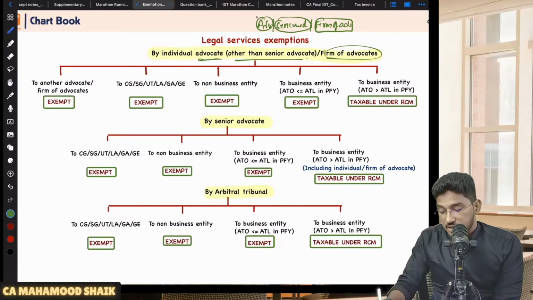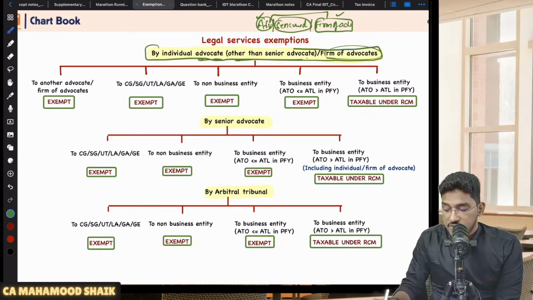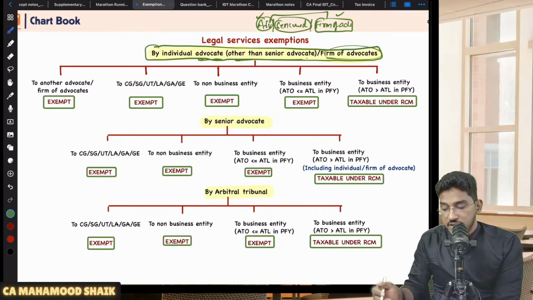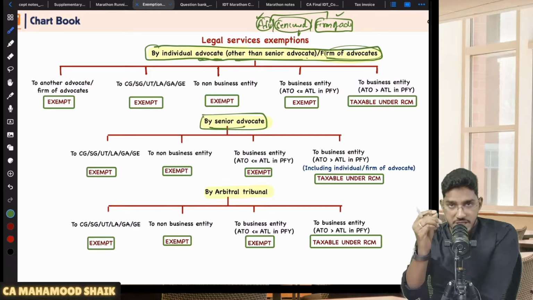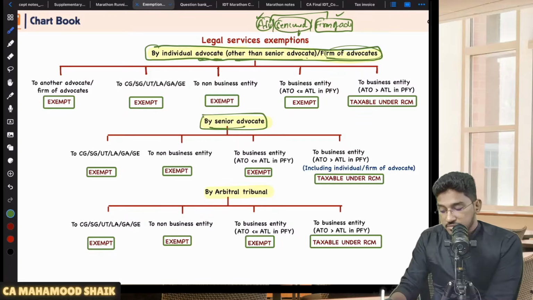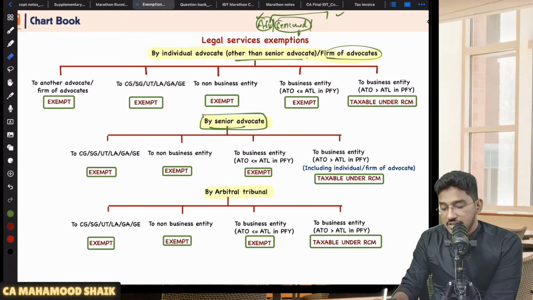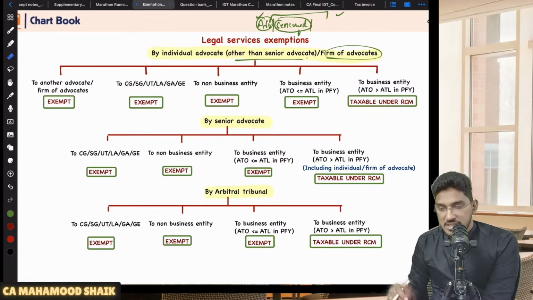So now advocate and firm of advocates, this we will club into one category. Services provided by advocate or firm of advocates, when they will be taxable, when they will be exempted, when RCM. That is this chart. For senior advocate alone we have a separate chart, because there is a little change between the individual advocate, firm of advocates, and services provided by senior advocate. There are minute changes. So in the first chart, we are talking about services provided by advocate and firm of advocates other than senior advocate. Then we have a second chart where it will talk about services provided only by senior advocate.